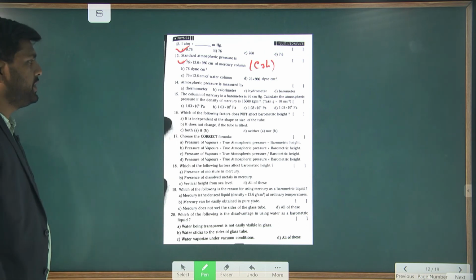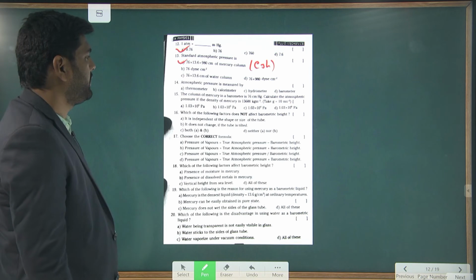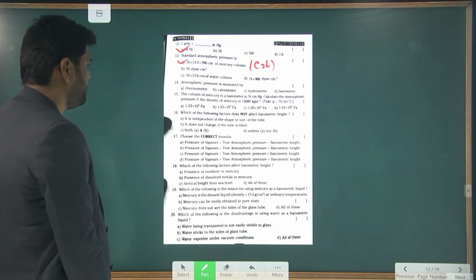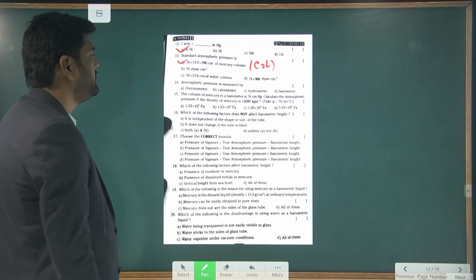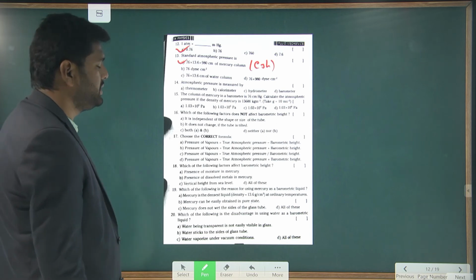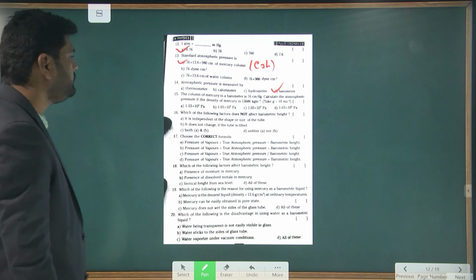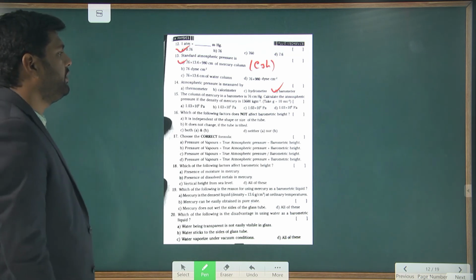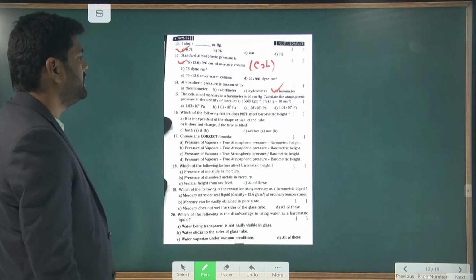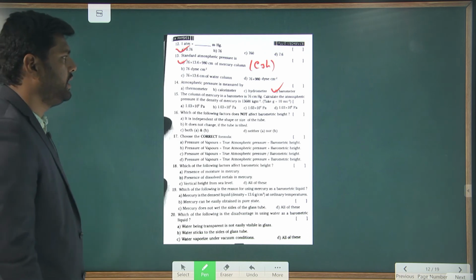Next, atmospheric pressure is measured by thermometer, calorimeter, hydrometer, or barometer. Which one is the answer? Barometer.